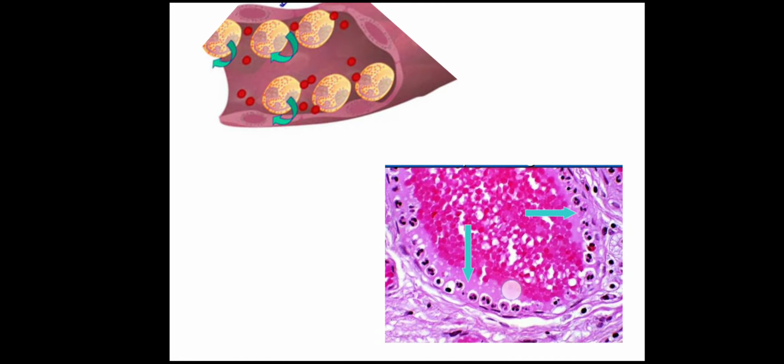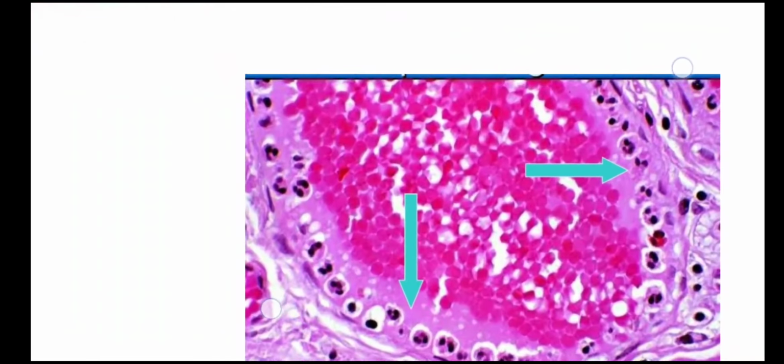This is an H&E picture of a blood vessel, which is lined by endothelial cells. The endothelial cells are spindle shaped. So this is a blood vessel lined by endothelial cells. In the center we can see the reddish RBCs, and these are the neutrophils. So neutrophils have come to the periphery of the blood vessel, to the margin. This is known as margination, and it is facilitated by the slowing down of blood flow, which is known as stasis. So this is a summary of the vascular reactions from Robbins.